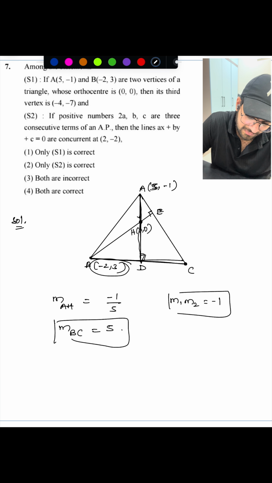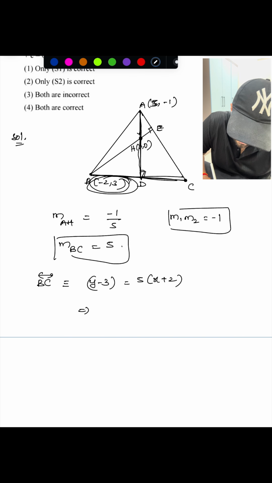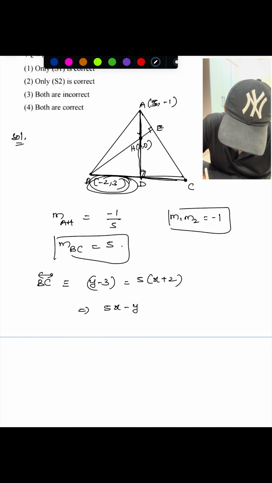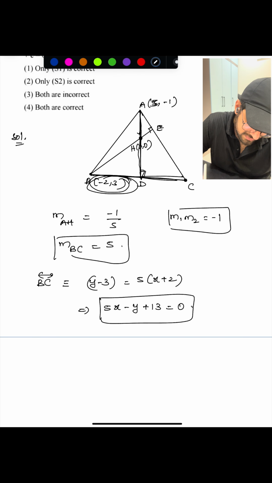Now we know the slope of BC and we know a point, so we can find the equation of BC: y minus 3 equals 5 times x plus 2. So 5x minus y plus 10 plus 13 equals 0. This is the BC equation.